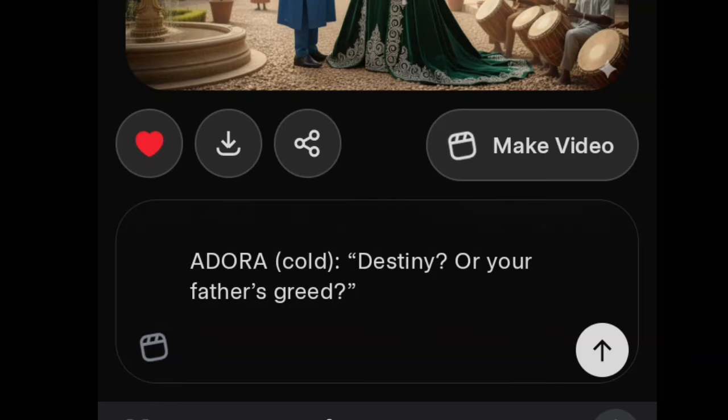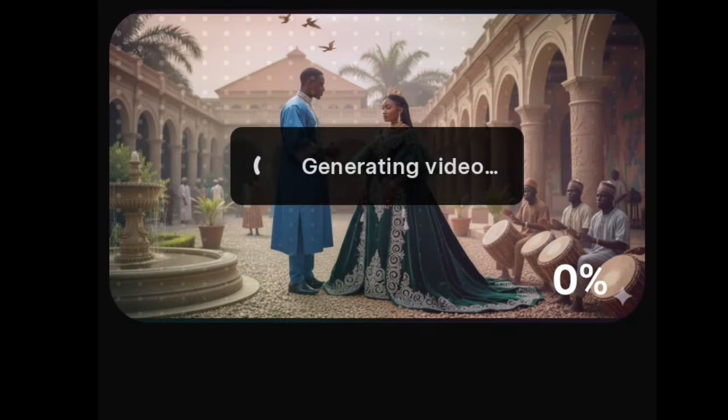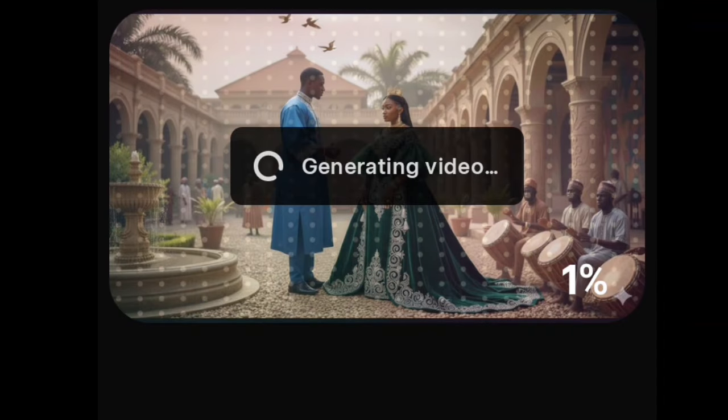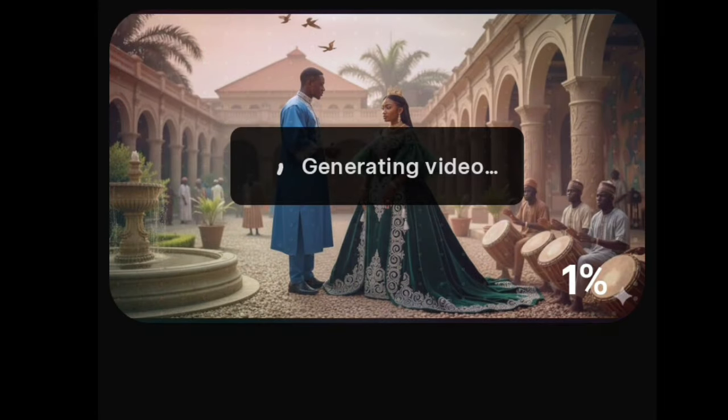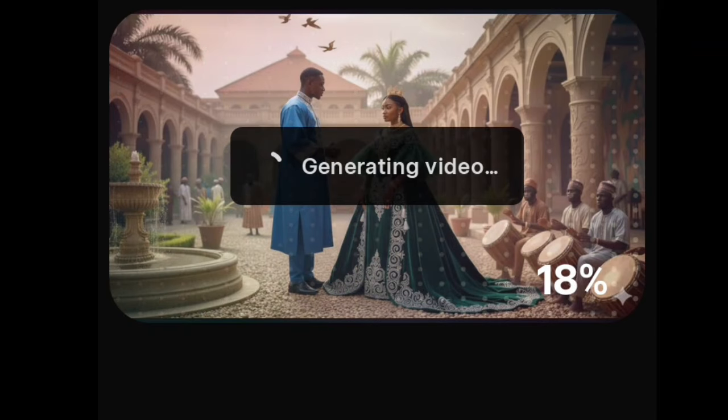Now this is what I added in the camera movement. I say camera zooms in slowly to Prince Kelvin as he speaks, and a close-up shot of Adora as she replies. Now let's send this and see what GROK will generate for us. Don't forget, GROK is 6 seconds generation. So I will show you the secret of how to make these characters consistent, how to make your videos look as if it was humans that shot this video, as if it's never AI. Okay, these are the things that I will be showing you today.